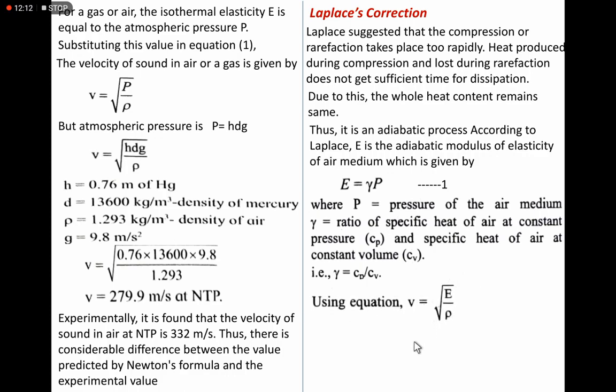Okay, so our equation is v is equal to root E by rho. E is replaced by gamma P according to the Laplace correction. Now the equation becomes v is equal to root gamma P by rho. Again here P is H d g, but the value of gamma, that is the ratio of the specific heat at constant pressure to the specific heat at constant volume, is 1.4.